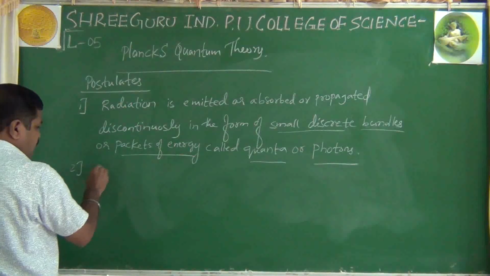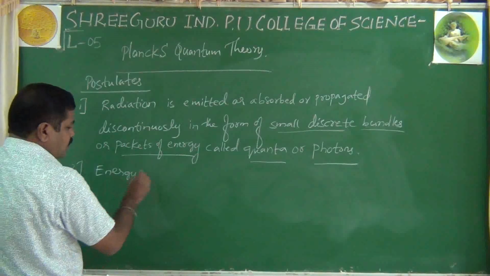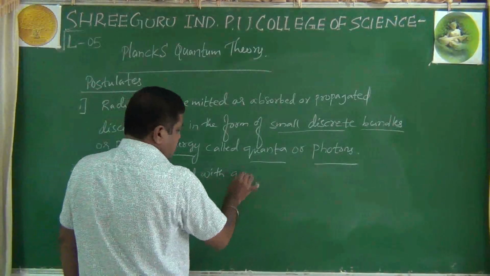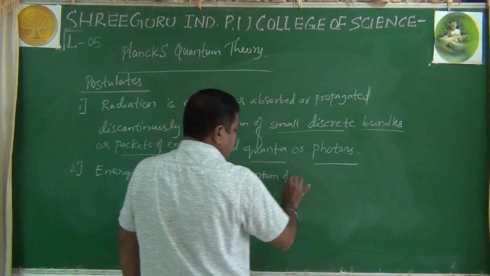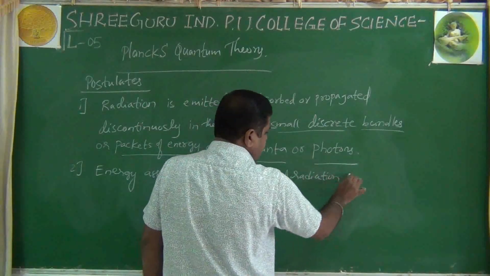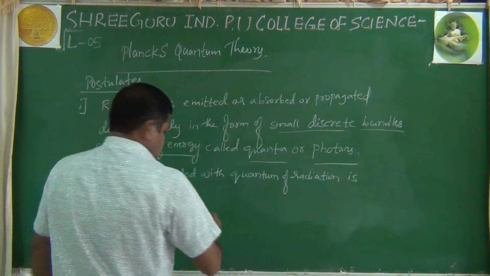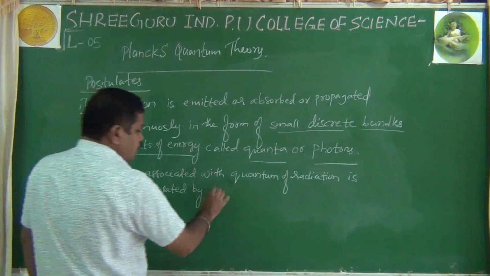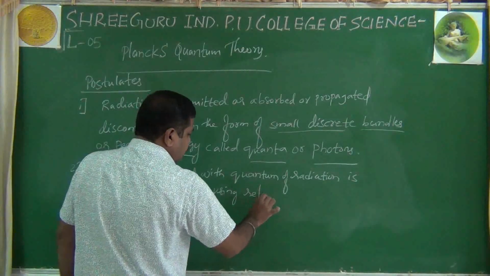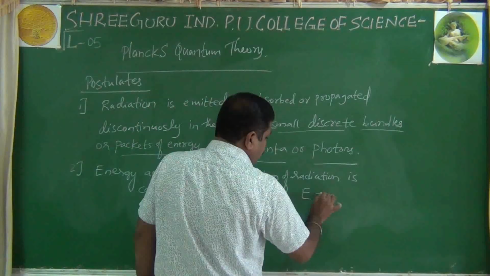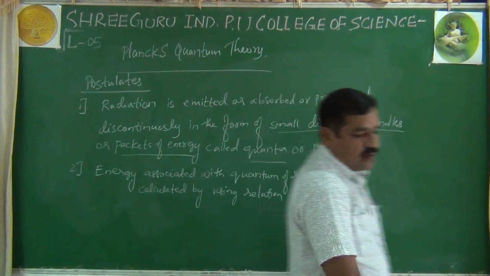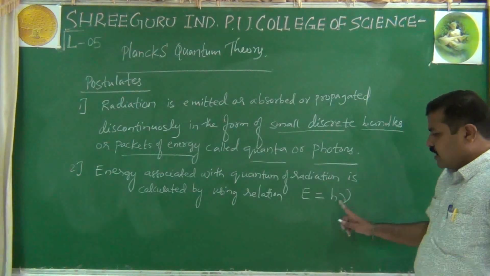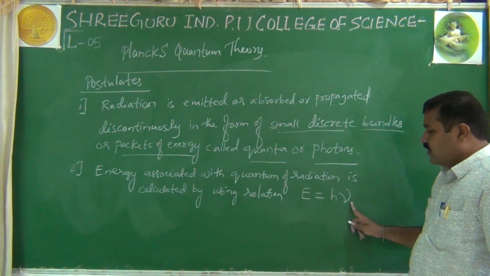Okay, then next, the energy associated with the quantum of radiation is calculated by using the relation E is equal to h nu, where h is Planck's constant and nu is the frequency of radiation.